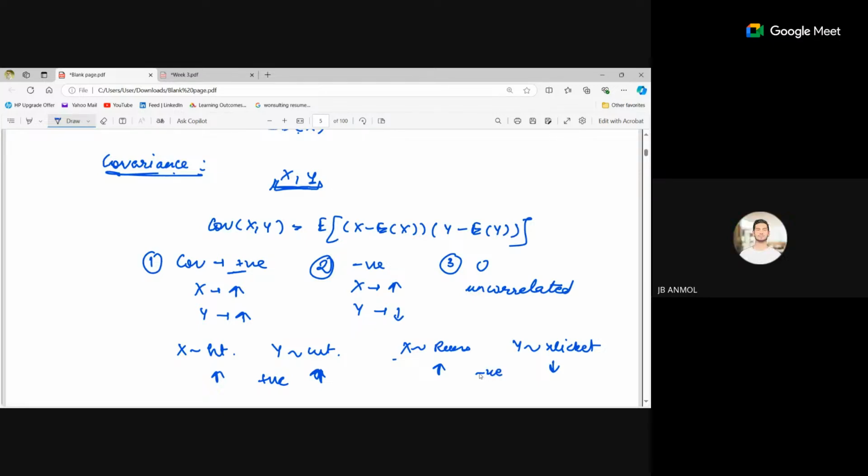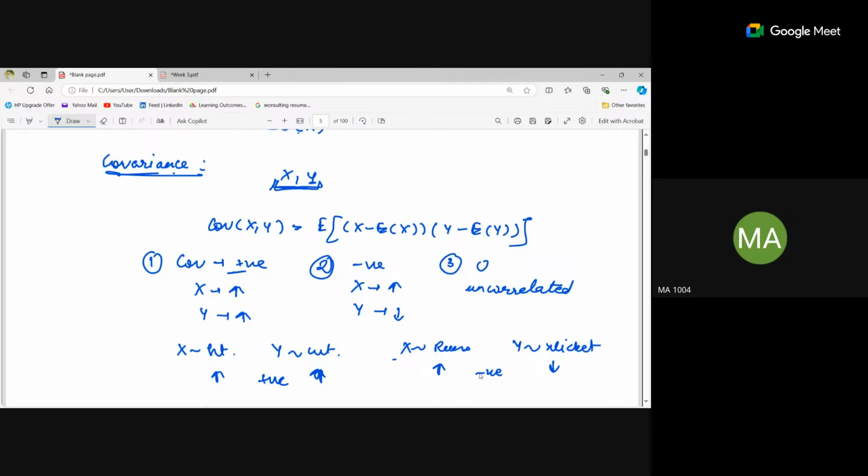Ma'am, in terms of random variables, how will I define whether this is increasing or decreasing? Let's say X is taking values 1 to 10 and y is taking, let's say, 10 to 15.